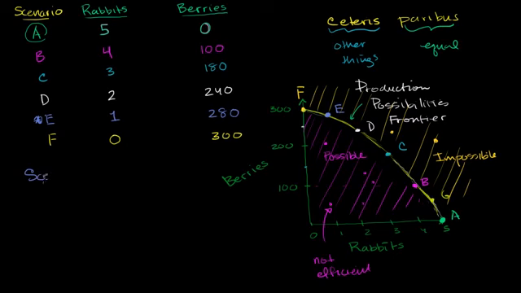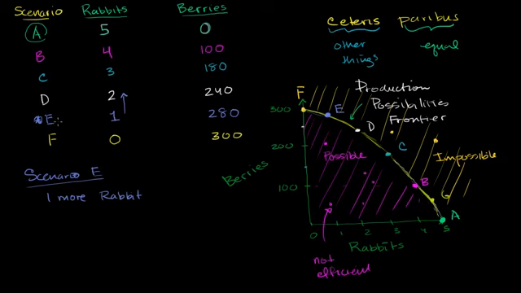So let me write down. We are in scenario E, and we're in the mood for more protein. And so we want to think about what are the trade-offs if we try to catch more rabbits. So if I want to catch one more rabbit, what am I going to have to give up? So if I catch one more rabbit, I go from one rabbit on average to 2 rabbits a day.